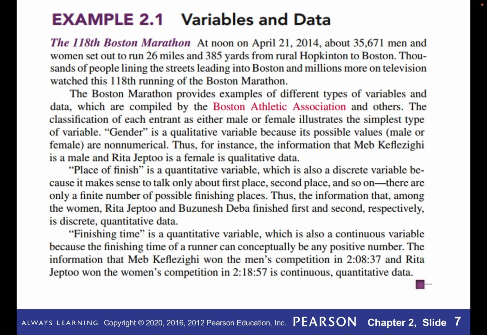And then in the last paragraph, you see finishing time there, and that's clearly quantitative. And that is a continuous random variable because it can take on values in an interval, right? Theoretically, that can be any positive real number. Though practically speaking, it would probably be between 0 and, it looks like maybe 3 hours.